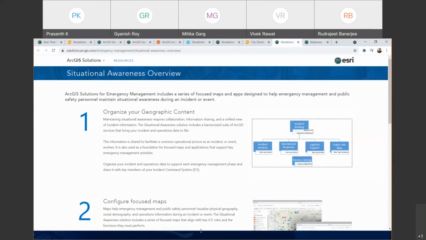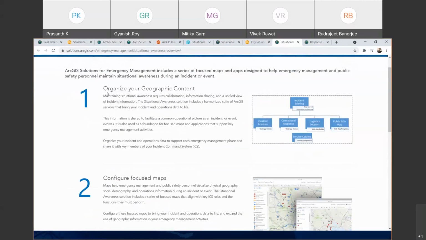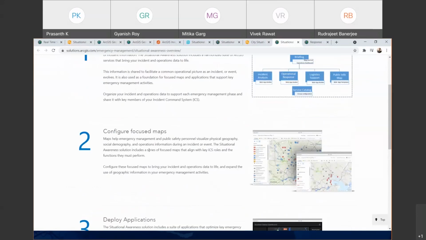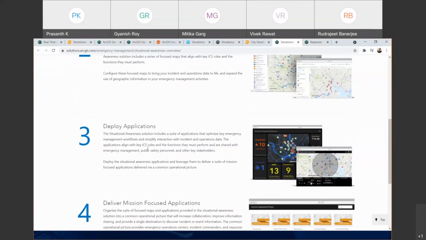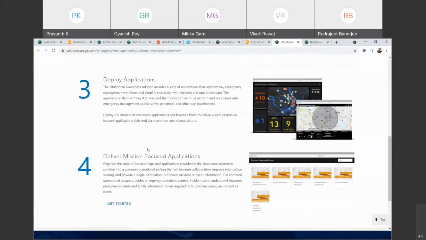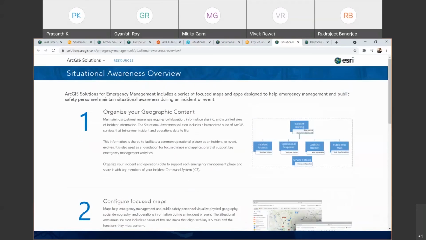This solution template allows you to configure or kickstart a specific workflow. It has a workflow to organize your geographic content. You can configure your web maps. You can deploy different applications. It includes the operational dashboard and web applications, and delivers mission-focused applications for the specific situational awareness solution.